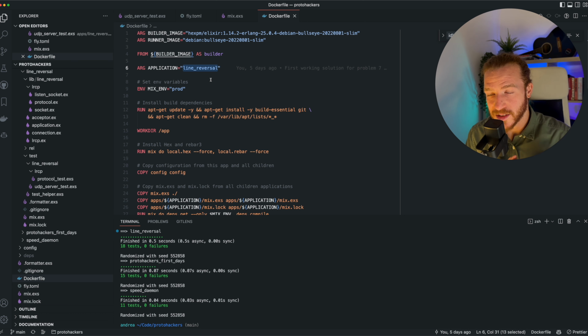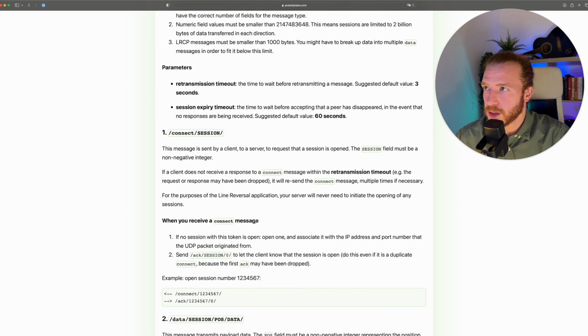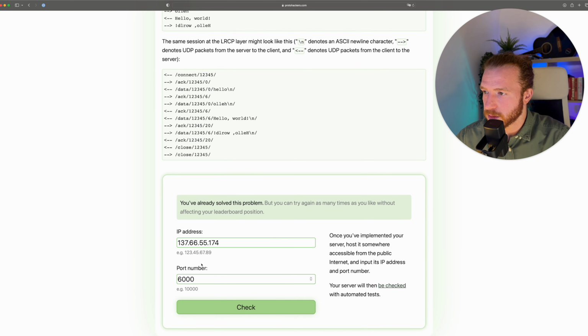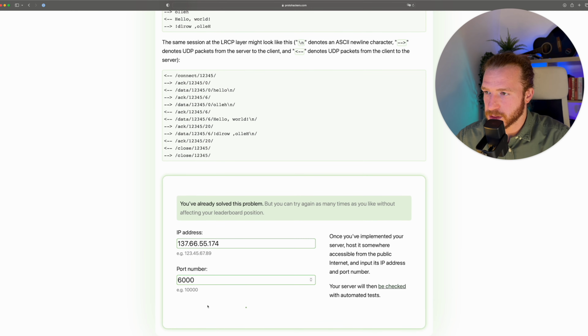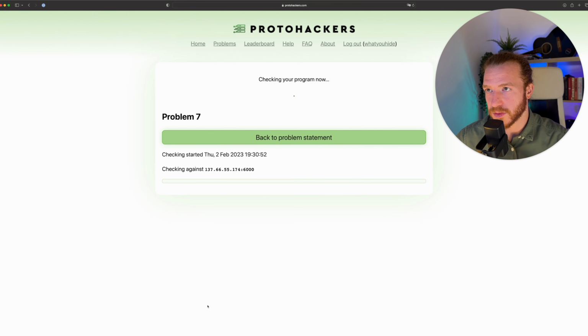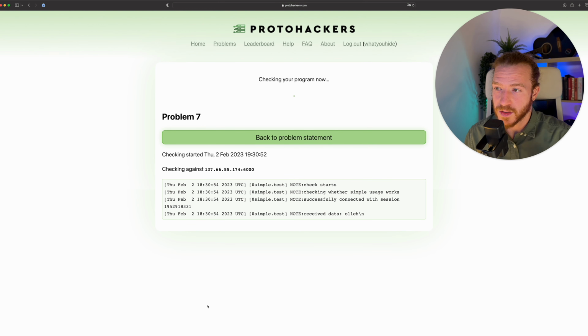So let's test this on Protohackers. All right, so here we are on the problem. I'll scroll down. The IP is always the same. Port is always 6000. I'll kick off the tests. Once again, so it's starting to work. So we received a reverse line.